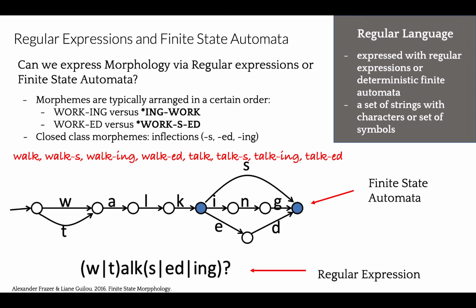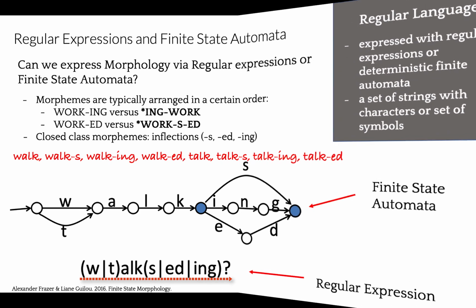Can we represent these morphology rules through regular expressions? And here's an illustration. Pipe here means a Boolean OR condition. Question mark will show that the morphemes are optional.